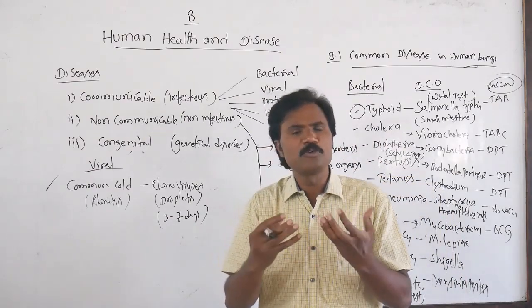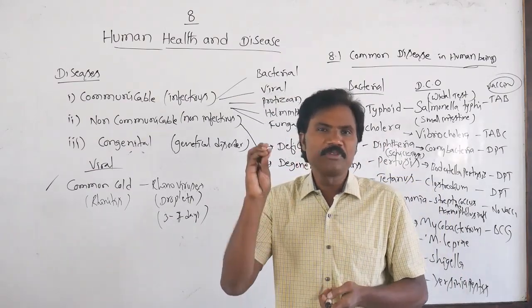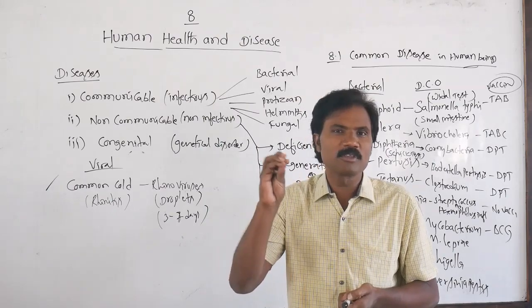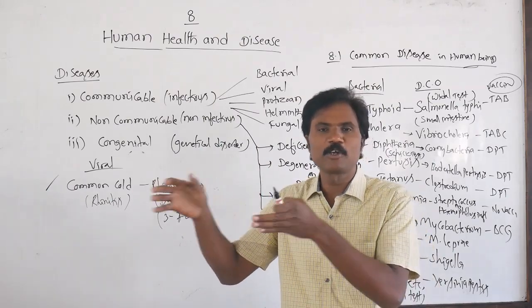How it is spread, that is most important. How does this disease-causing organism spread from the infected person, whoever is suffering from cold, to the healthy person?